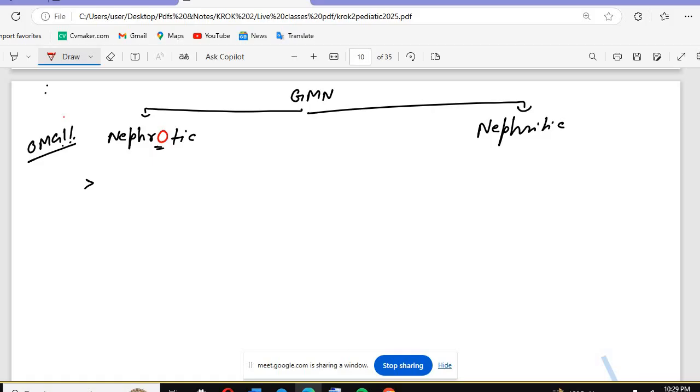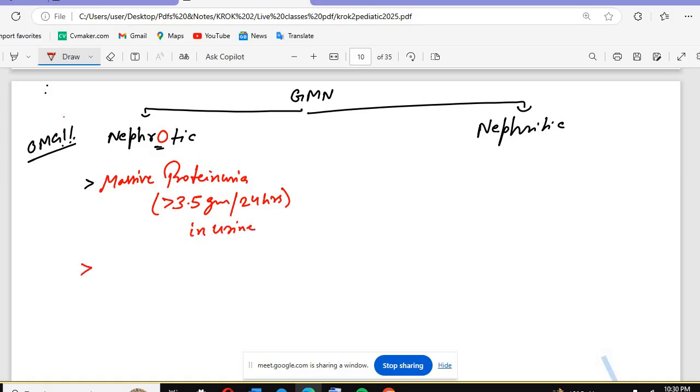There will be the massive proteinuria. Everything will be massive. And the massive proteinuria means more than 3.5 gram per 24 hours. Means per day you will get more than 3.5 gram of proteins in urine.